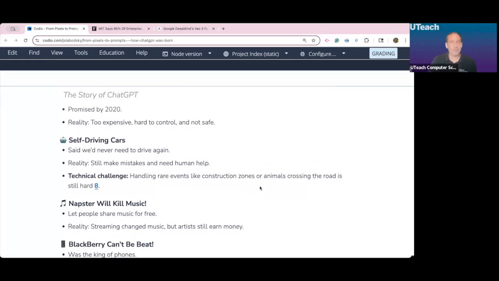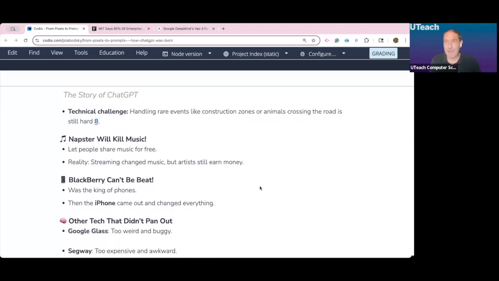Oh, musicians aren't going to be able to tour anymore. No one's going to buy CDs. Nonsense. We got Apple Music, we got Spotify, we got the podcasting industry. All right, musicians survived. Taylor Swift has $3 billion. Everyone's good.